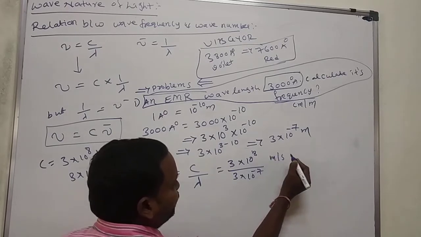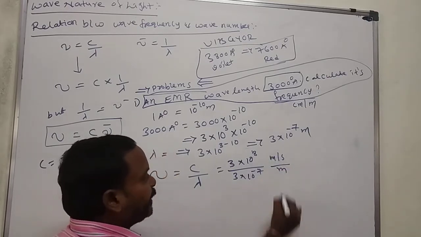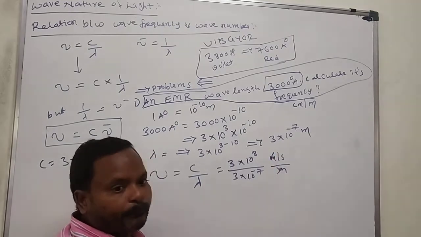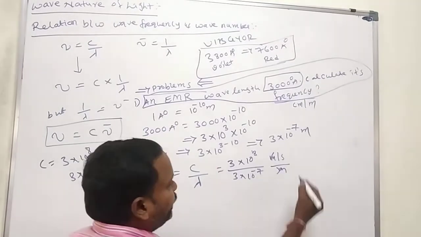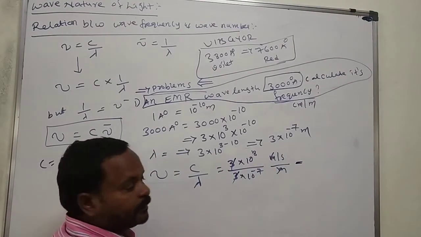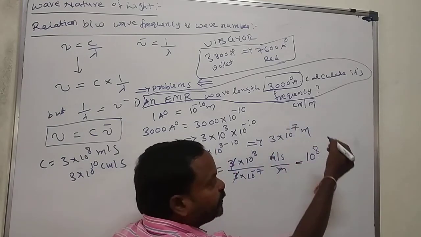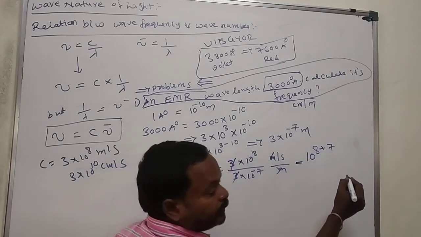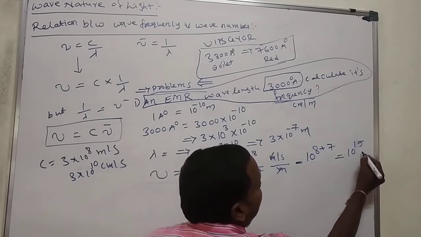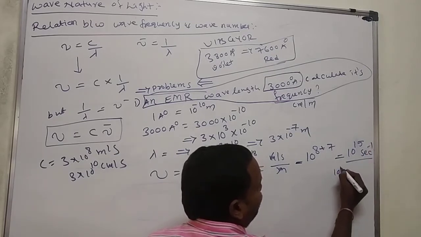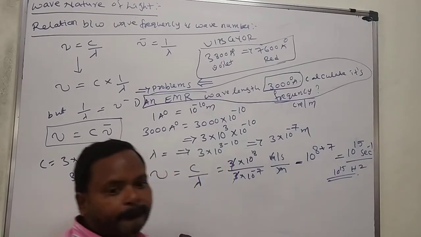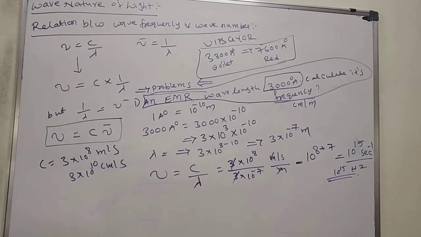The units are meter per second divided by meters, so meters get cancelled and we have per second only. 3 gets cancelled, and 10 to the power of 8, when it moves upside, gives 10 to the power of 15 per second, or hertz. This is the frequency of the electromagnetic radiation which has a wavelength of 3000 angstroms: 10 to the power of 15 hertz. Okay, next I am taking one more problem.